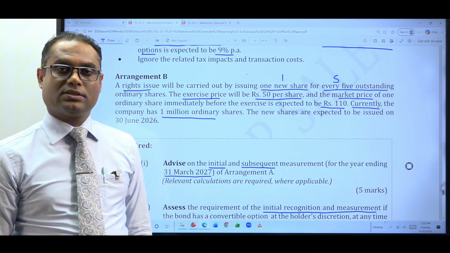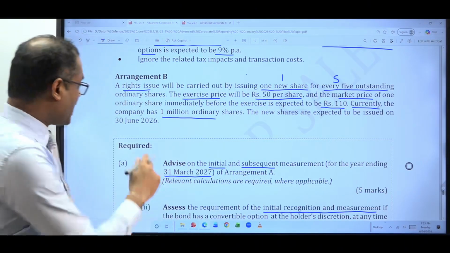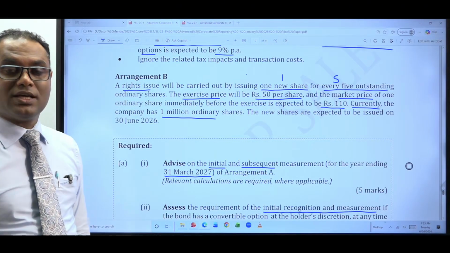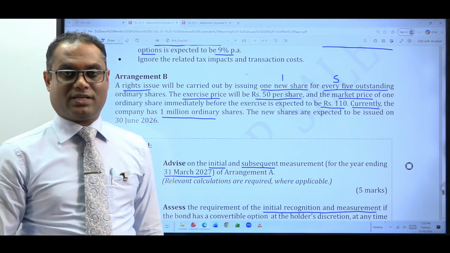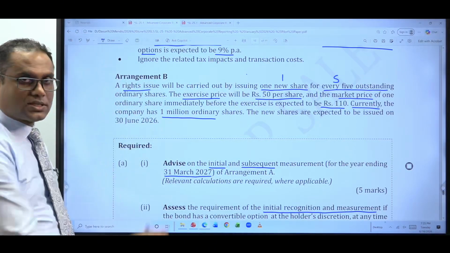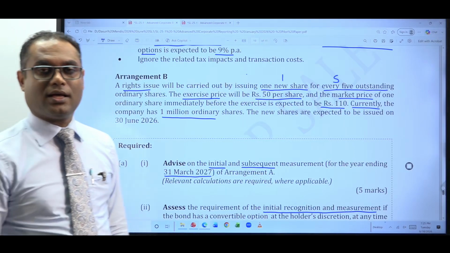In other words, are you going to adjust these bonus shares prospectively from the date of the issue, or are you going to adjust retrospectively? You adjust retrospectively. You assume that these are always there. Even in the first 3 months, these shares are there. Even in the comparative period, last year, these shares are there.